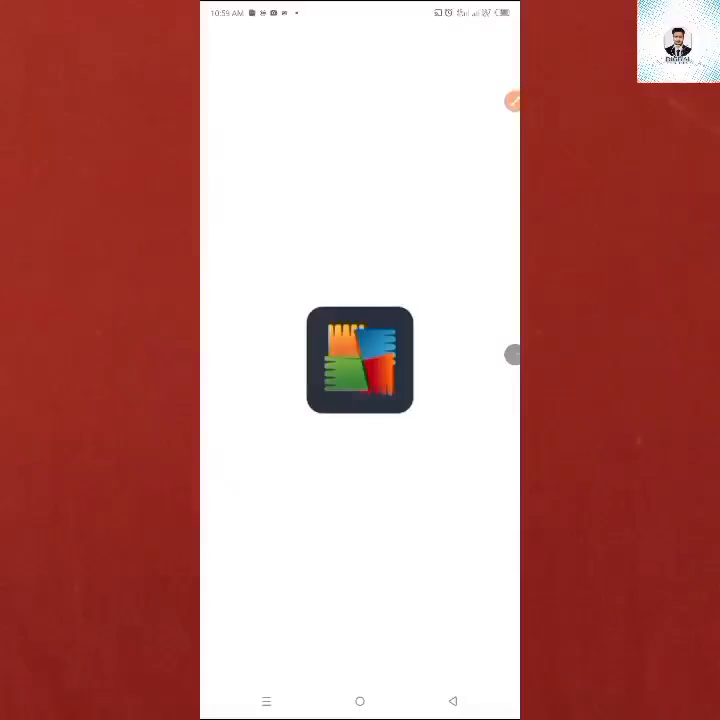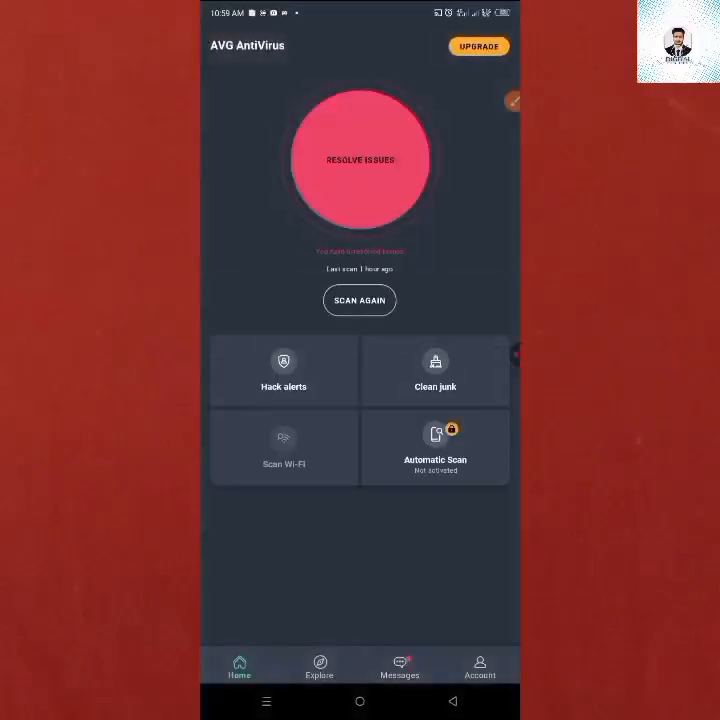You will get an option called scan, and on the left side of it you will get the option called hacker alert.